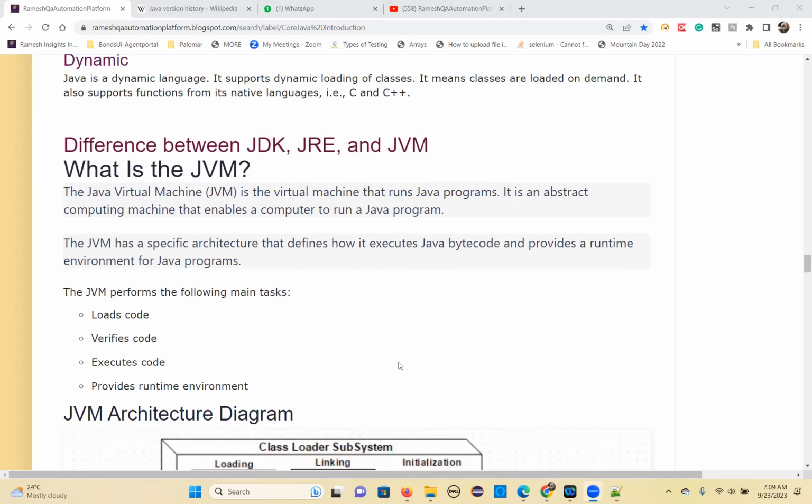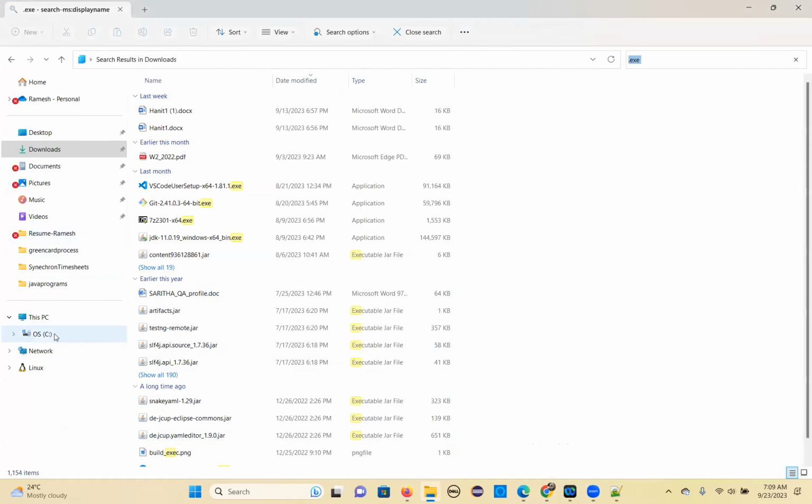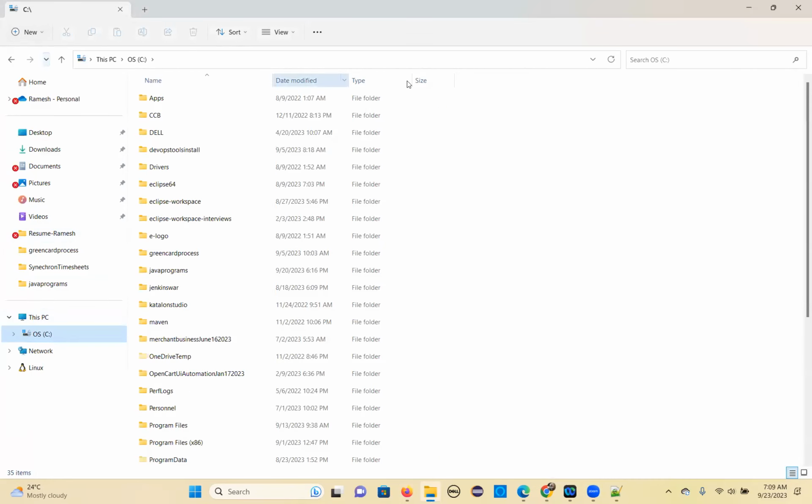To check that, first you go to the C drive. Open your Windows Explorer. You can click on the yellow color briefcase, right? That's Windows Explorer, and go to the C drive. Are you in the C drive? Yeah. Then you can see there is Program Files.